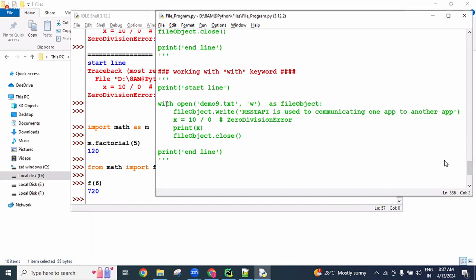For reading purpose also. Generally in real time, whenever we are opening the file object with any mode, read mode or write mode or append mode or exclusive mode, after opening the file object, using that file object we are reading or writing or performing some operations. After completing all our task, our requirement related logic, we need to close the file object. That is the coding standard. Every opened file object, we need to close it. Otherwise, let's see here.